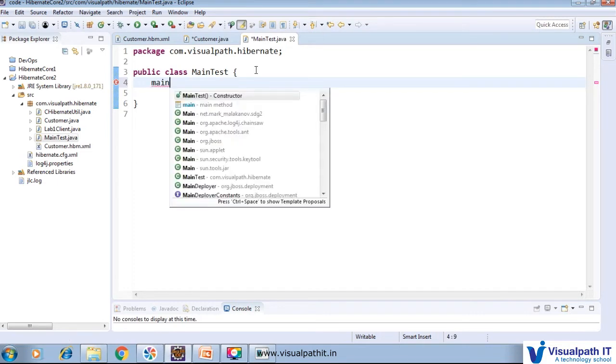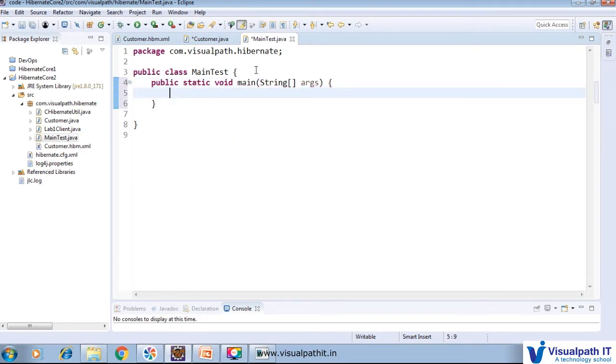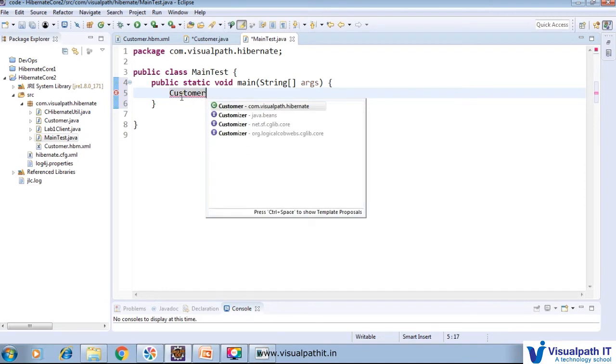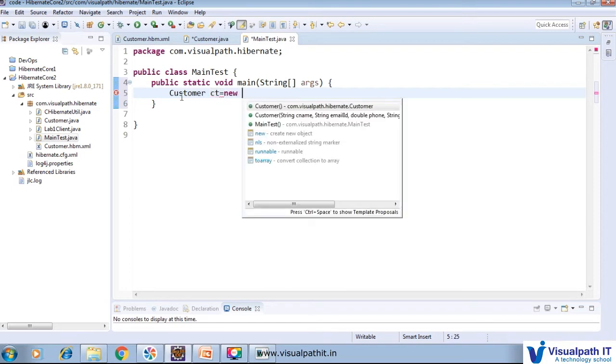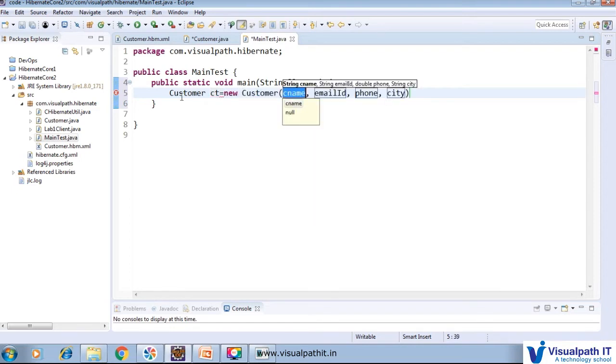So we'll just create one main method. In the main method I want to create a customer, in the com.visualpath.hibernate package, customer equal to new Customer through the parameterized constructor.